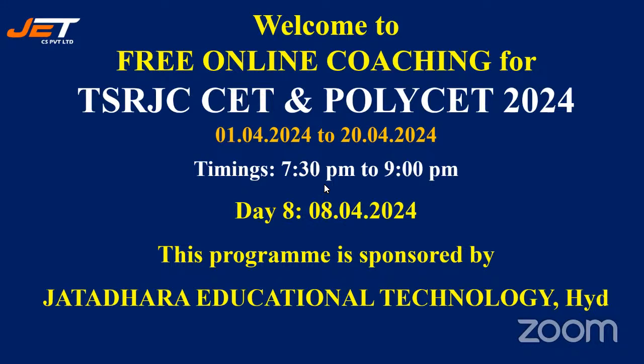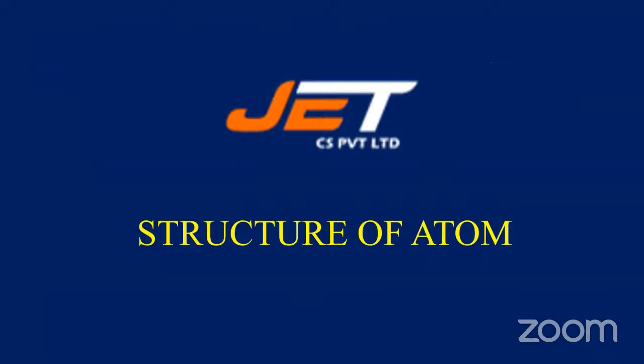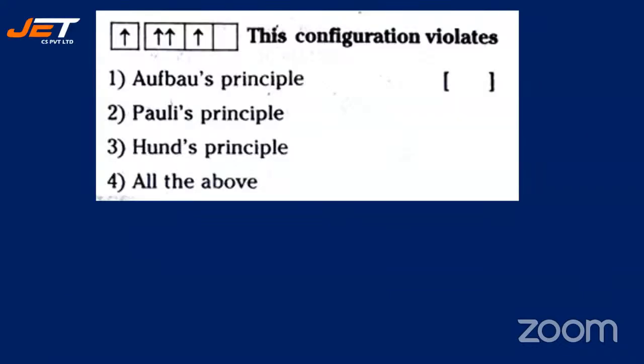Let us start with another chapter today, the structure of atom. Let us do a quick attempt on questions. Let's go a little faster. Here is the first question, students. This electronic configuration violates which principle? Aufbau principle, Pauli's principle, Hund's principle, all the above.